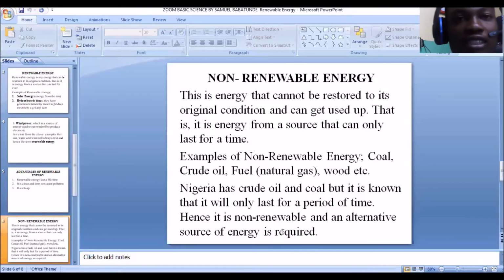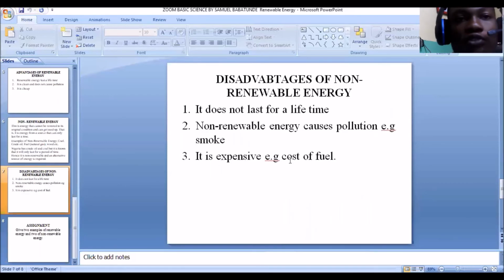Now we're going to be looking at the disadvantages of non-renewable energy. If you remember, the advantages of renewable energy, we say it is cheap, that it is clean and does not cause pollution, and that it lasts for a lifetime. But non-renewable energy, it does not last for a lifetime.